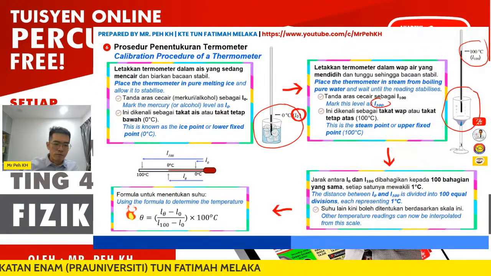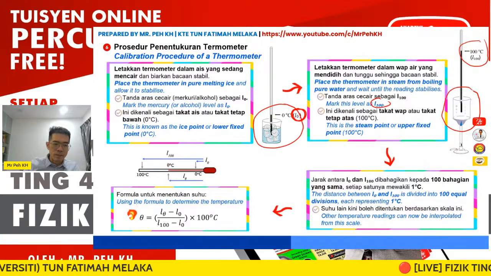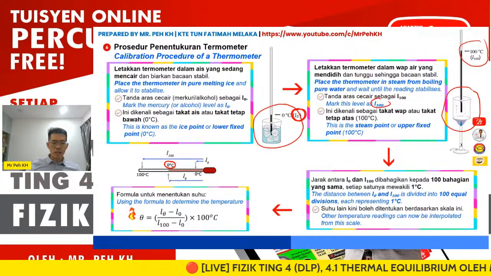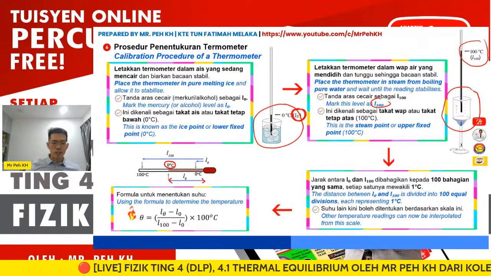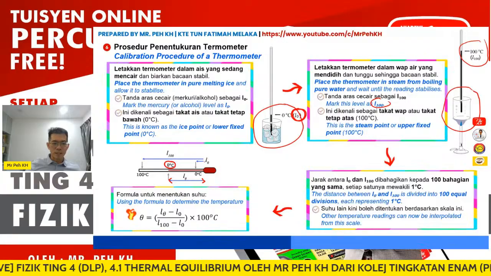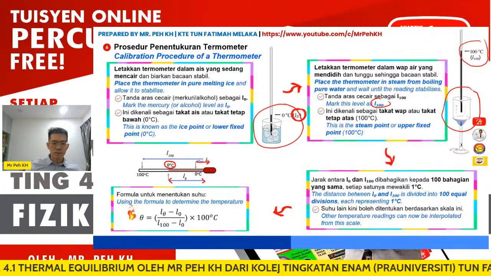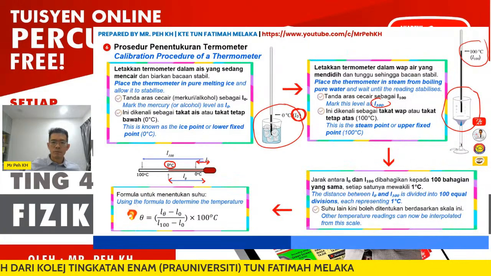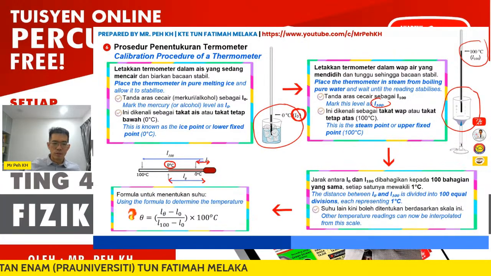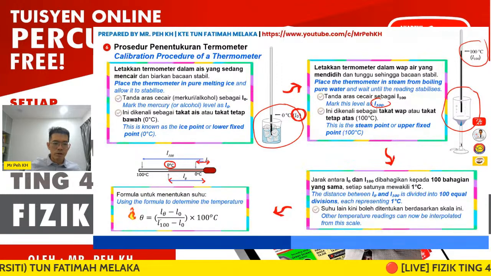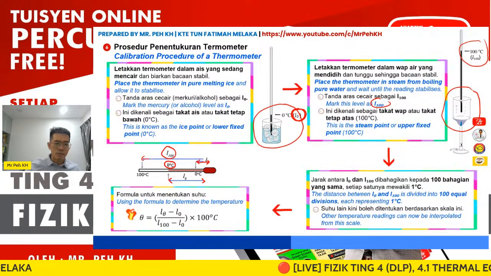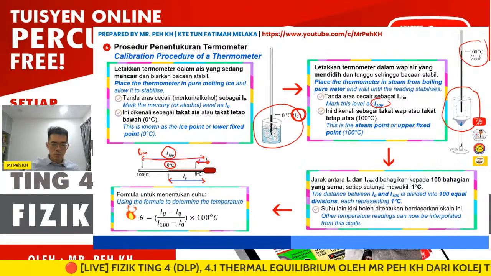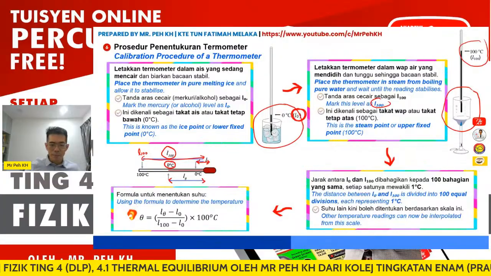For the formula, L theta is the length for the temperature we are going to measure or determine. We take L theta minus L0, where L0 is the length from the bulb to the point we marked as 0 degrees Celsius, over L100 minus L0, where L100 is the length from the bulb to the L100 mark, times 100 degrees Celsius.